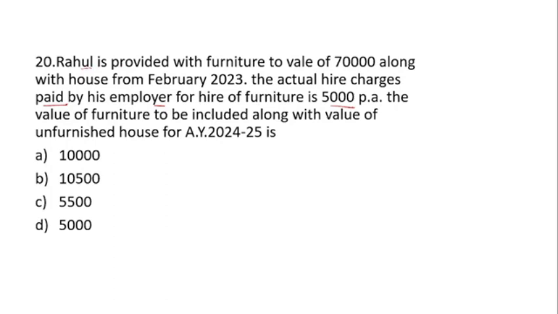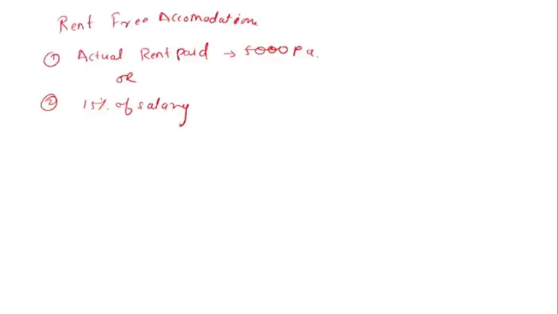So in this case there is no amount. We don't know the salary of Rahul, so we are unable to calculate 15% of the salary.